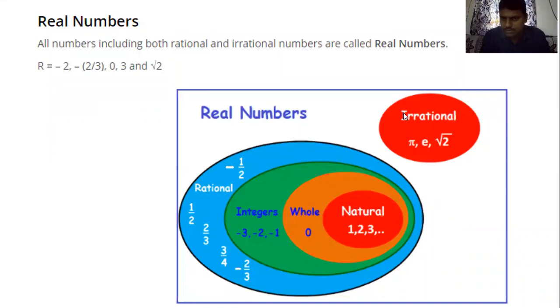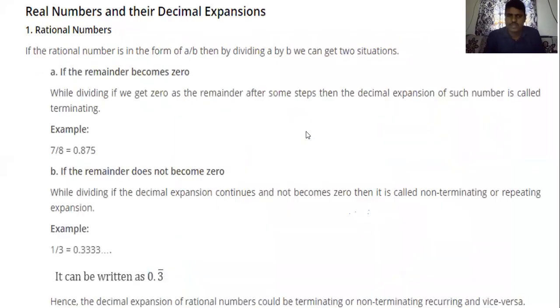Real numbers, natural numbers, whole numbers, integers, rational numbers. All natural numbers are rational numbers, whole numbers are rational, integers are rational. Along with irrationals, these together are called real numbers.